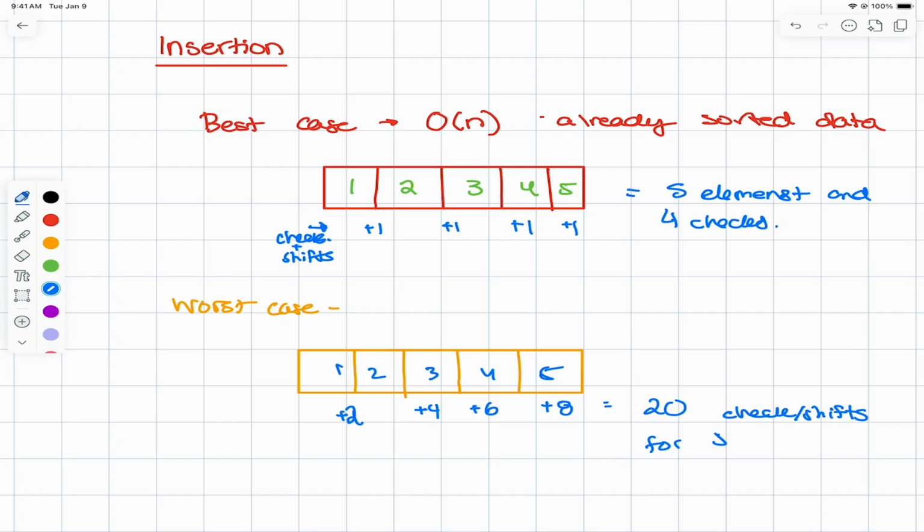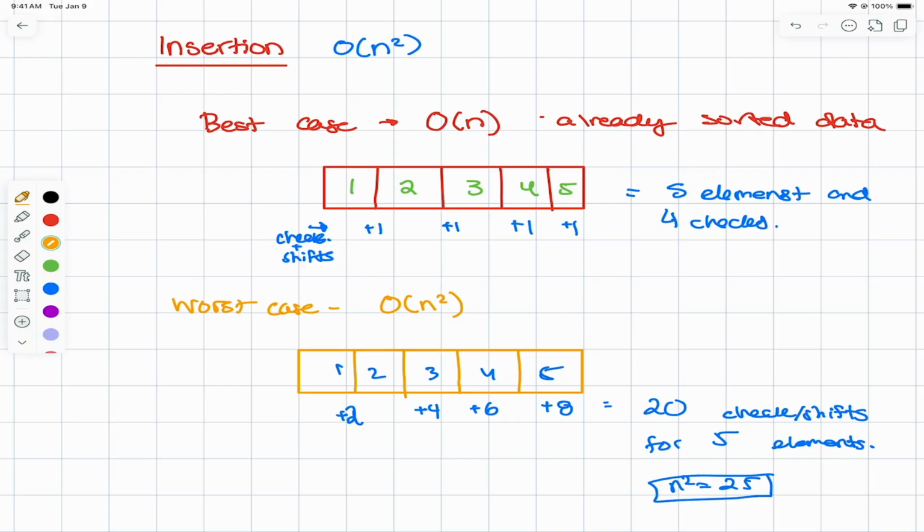for 5 elements. Now, this isn't quite n squared, but if you recall, for 5 elements, n squared would be 25, right? So we're getting pretty close to that n squared growth that we would expect to see in this kind of an algorithm. So this work is typically, as we've seen before, described as big O n squared. And our worst case we can now say is n squared.